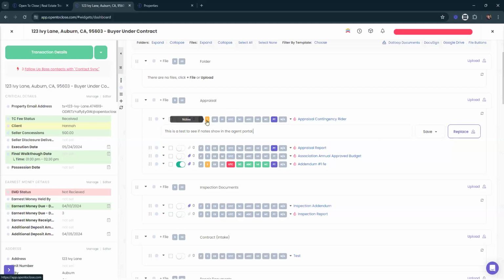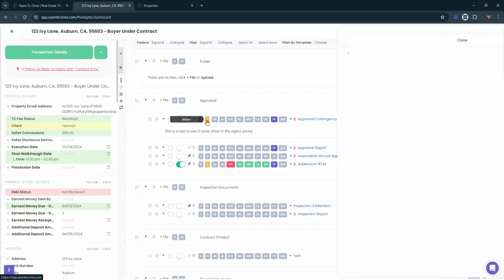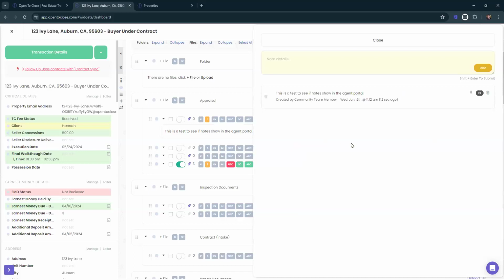If we click on where it says notes, it's got this little one icon here. It's going to pop up this screen. And now we can make sure to remove that exclude button. If it is a dark gray color, it is excluding it. It will not show. If it is a light gray color like this, it will show, or it should show. We'll go ahead and take a look in just a second.